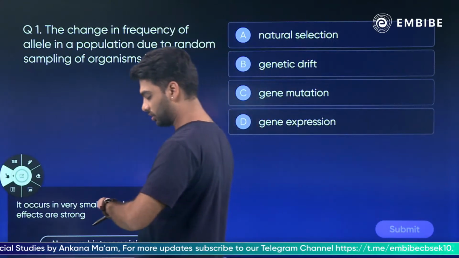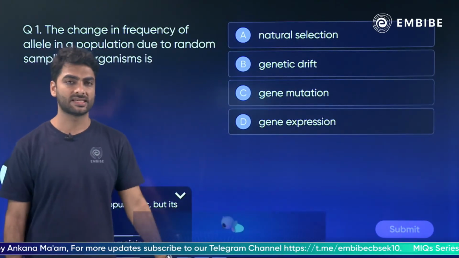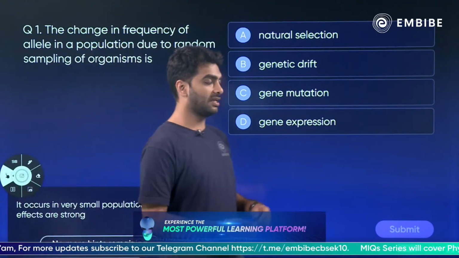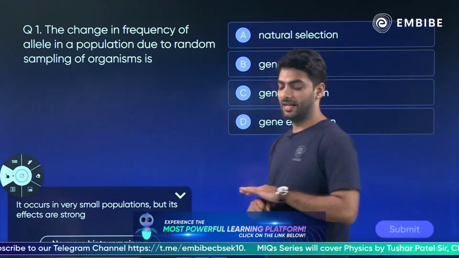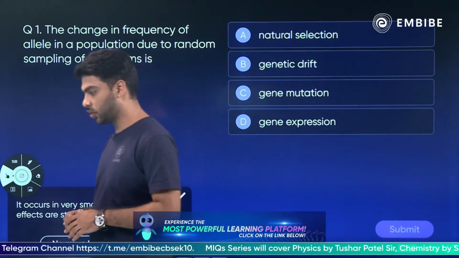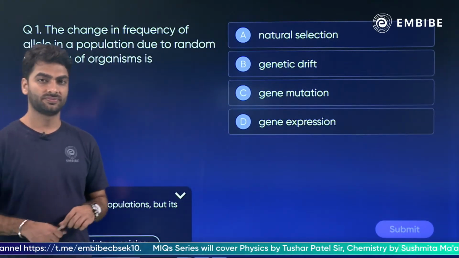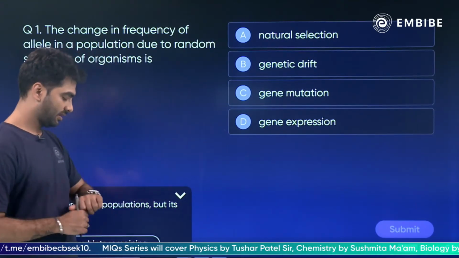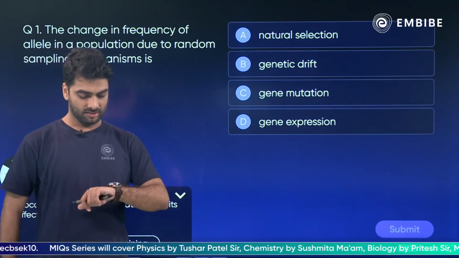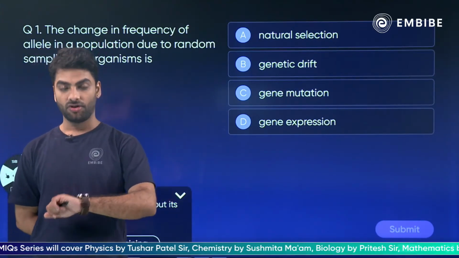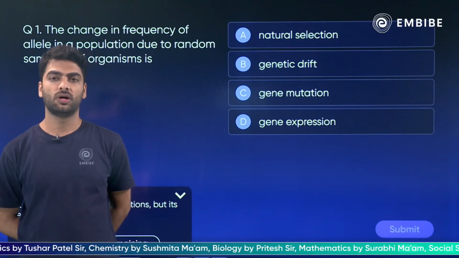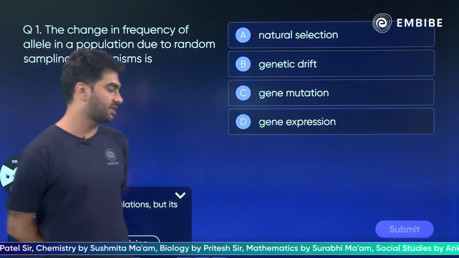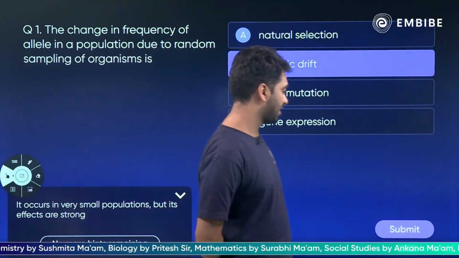I'll give you 20 more seconds. Arati thinks it is genetic drift. Let's see, 10 more seconds to go. And 5, 4, 3, 2, 1. Going with Arati, selecting genetic drift as the answer.